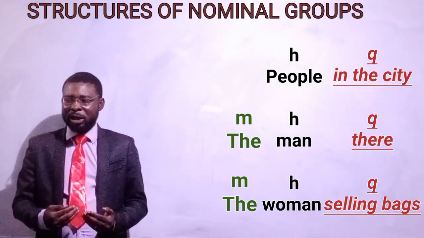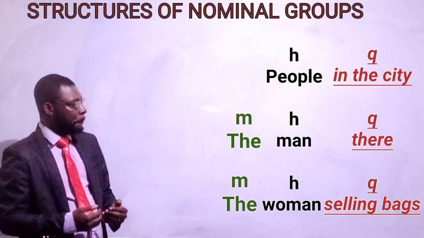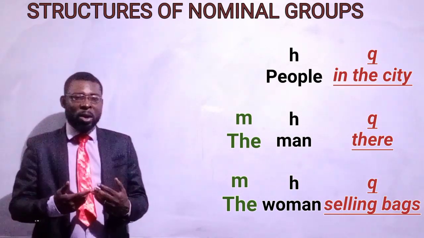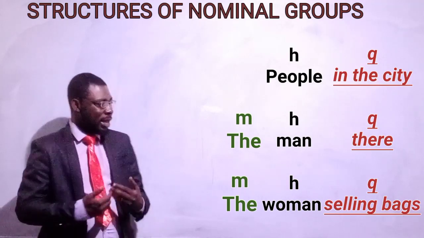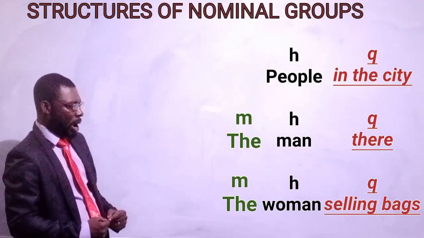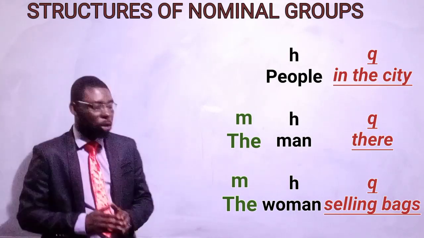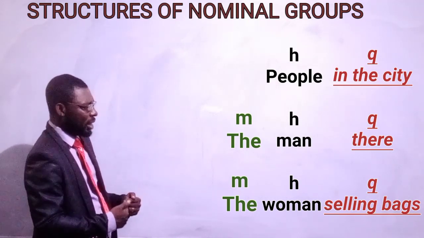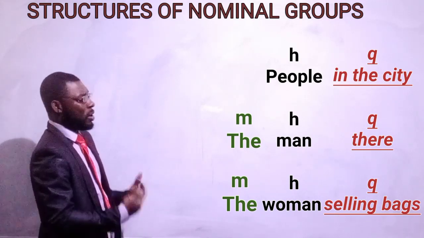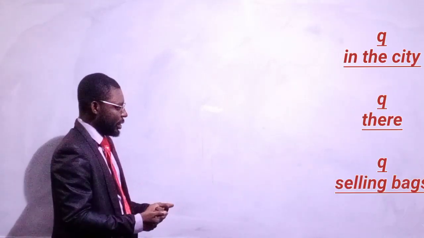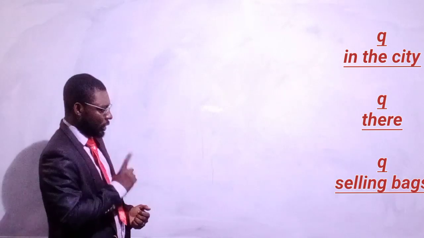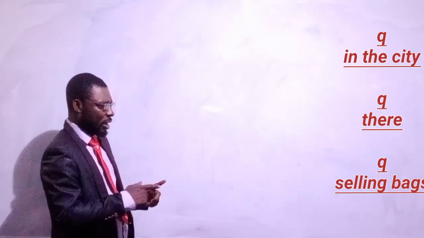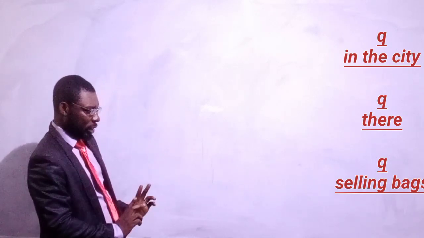We all understand that the words people, man, and woman are all nouns. They are serving as the head words in these groups. So all these words underlined after them are qualifiers. In the city, there, selling bags are all qualifiers describing the head words.